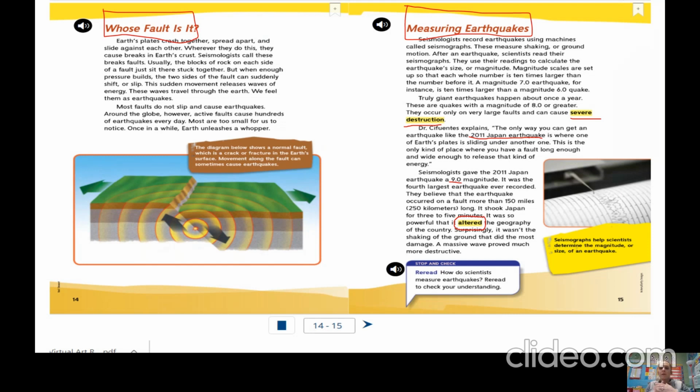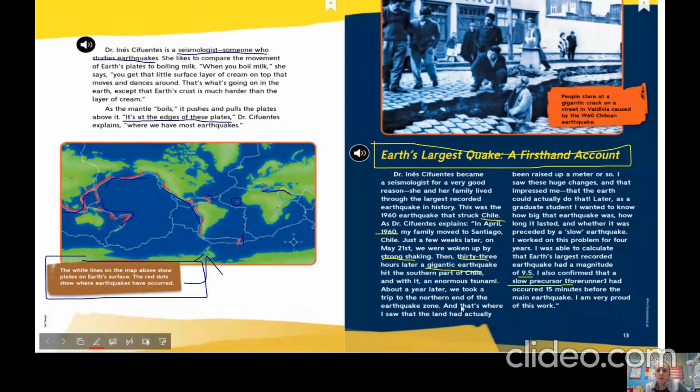But when that plate slid up under it, it caused so much pressure. Of course, they had a big earthquake, but not only was it from the earthquake, but they also had a massive wave that proved much more destructive. And a massive wave is called, and we read it a while ago, a tsunami. And so, if you look at this picture here, like where this little earthquake happened out here in the ocean, when it happens in the ocean